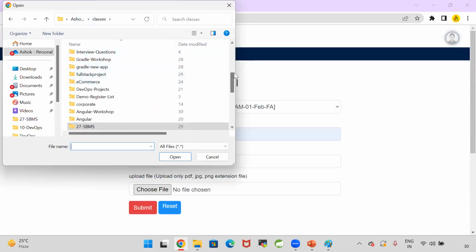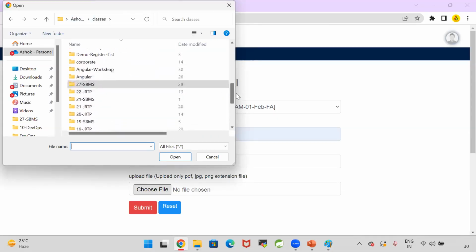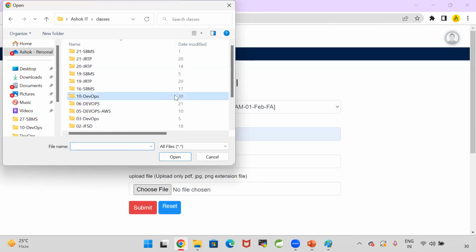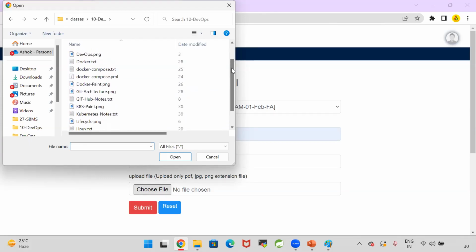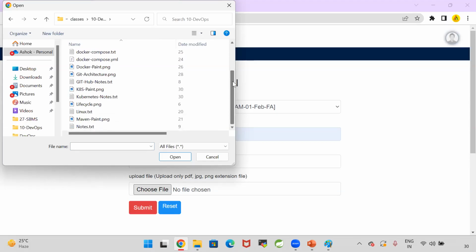Ashok, one more thing. You told us you created one PPT for Docker, and you will share the commands, right? Yes, I already gave those commands in the notes also. In the notes, if you see the Docker summary, at the end I have given all the commands. So all are there. Thank you.